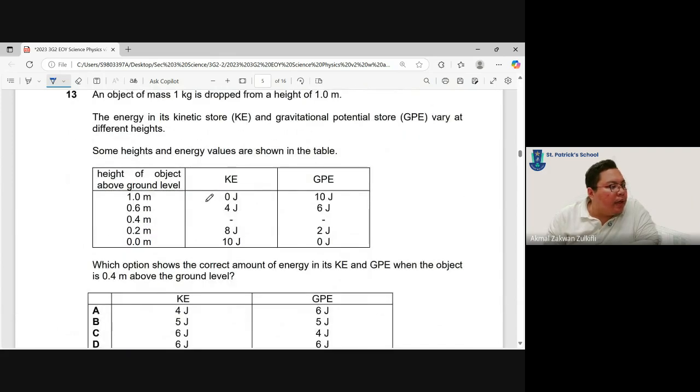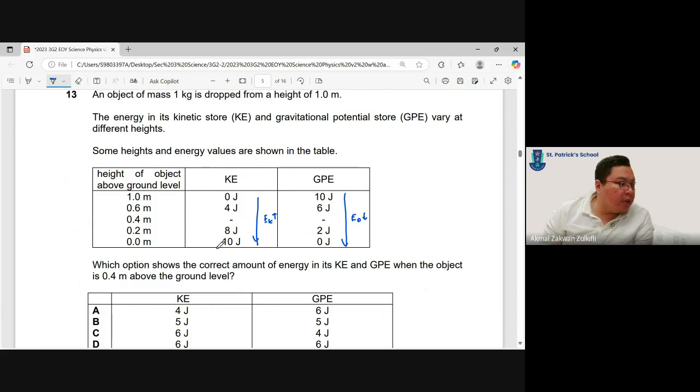Question 13. An object of mass 1 kg is dropped from a height of 1 meter, and the energy in its kinetic store and gravitational store vary at different heights. Some heights and energy are shown in the table. Let's look at KE. We see that the KE is increasing as it goes down. Makes sense, right? EK increases as it goes down. GPE decreases as it goes down.